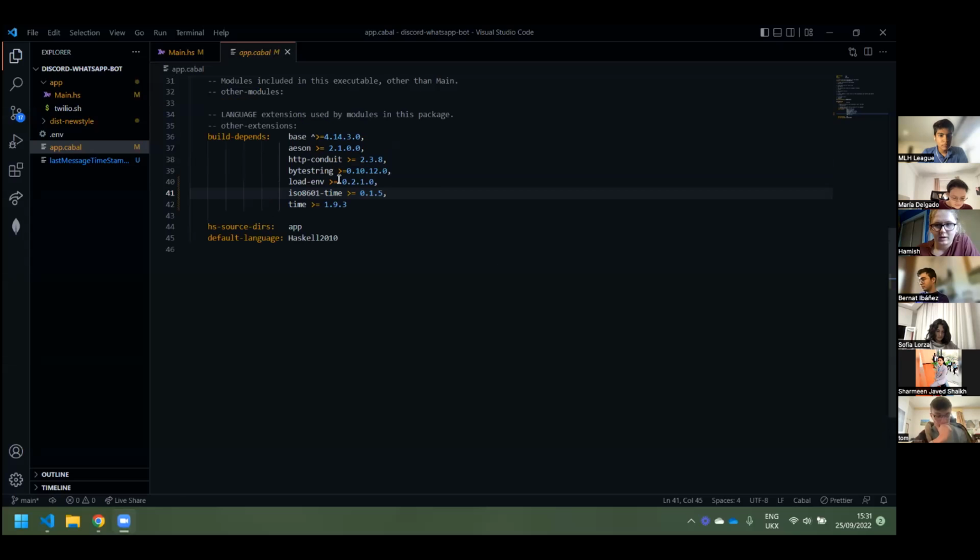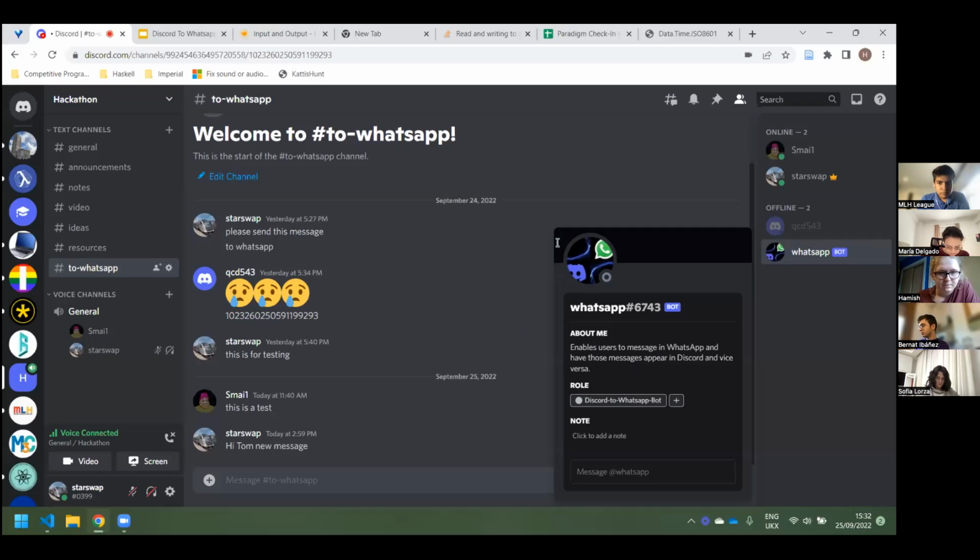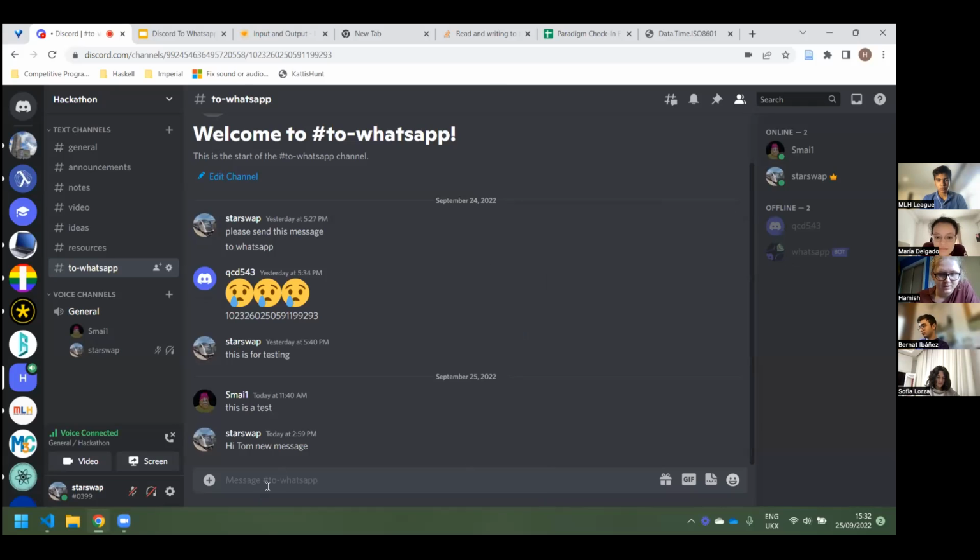Okay, this is the Cabal file. So if I move into the Discord server that we have, this is the channel in which the bot is active. You can see the bot here on the right-hand side. We can send a message. So previously, all of these messages have been synced to Tom's WhatsApp via the bot, and so they won't appear when we run the script, but any new messages that I send will then appear.